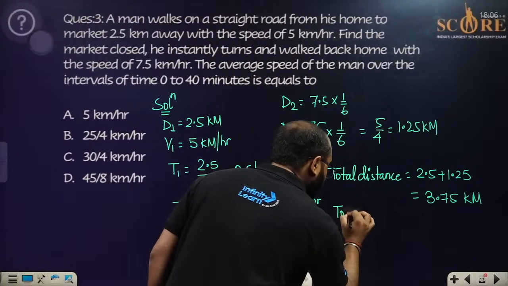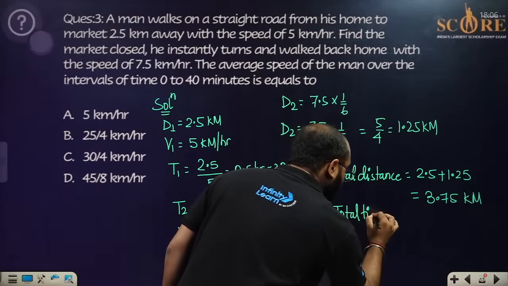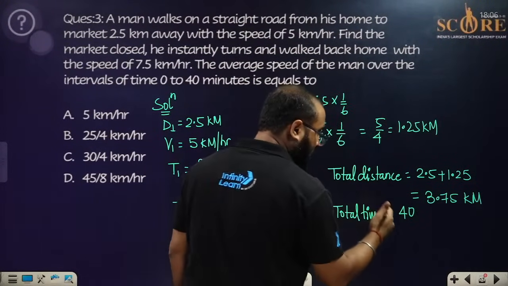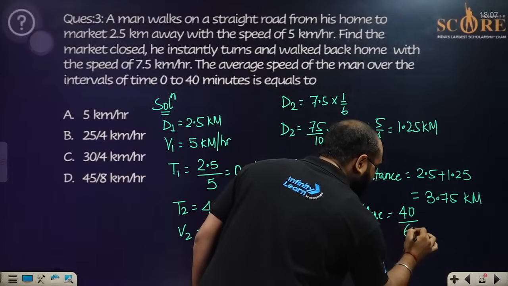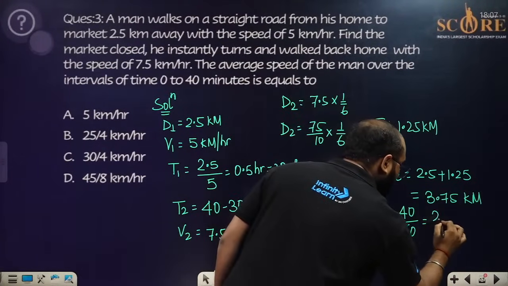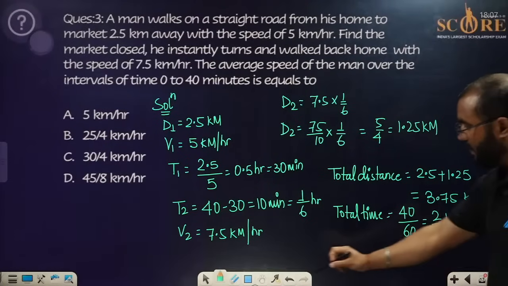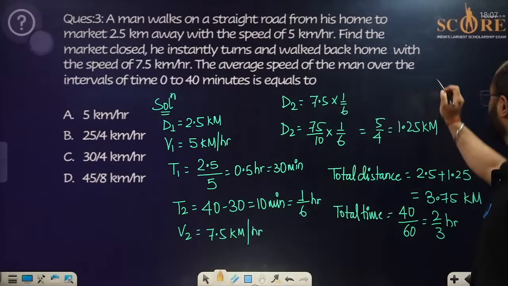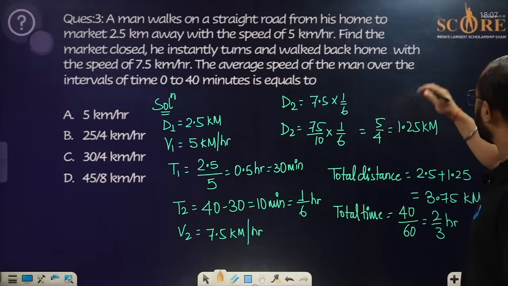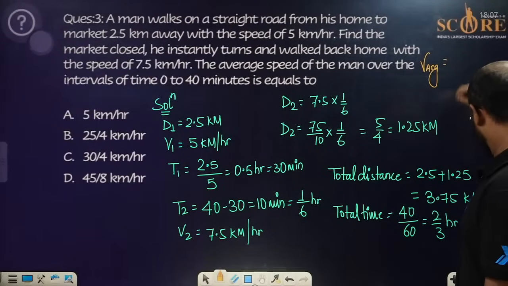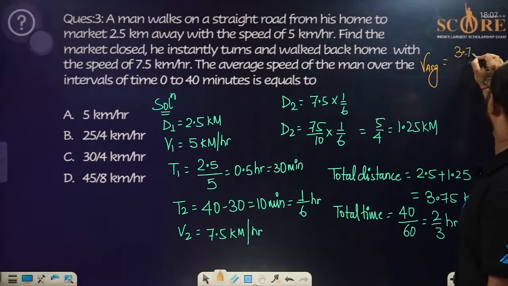Total time, the maximum time that we are having, is 40 minutes. So we have to convert 40 minutes into hours, divided by 60. We are getting 2 by 3 hours. I do not have space over here, people, so that is why I am writing over here. Okay, so total distance by total time. So V average will be equal to 3.75 divided by 2 by 3.